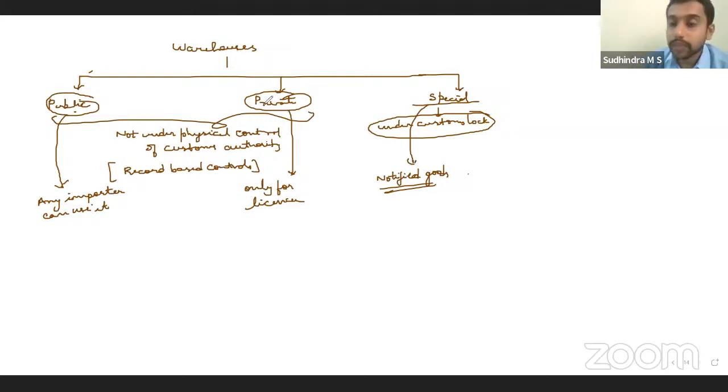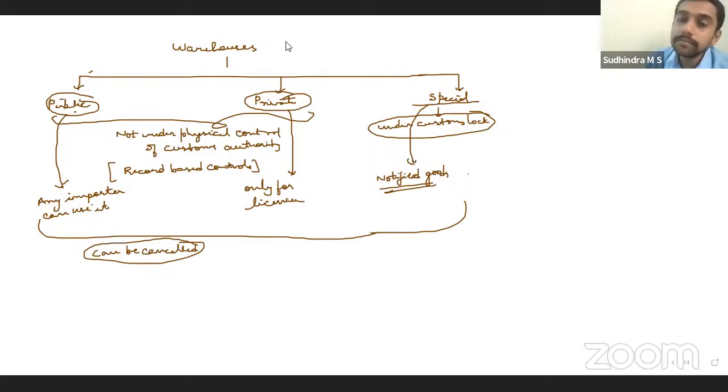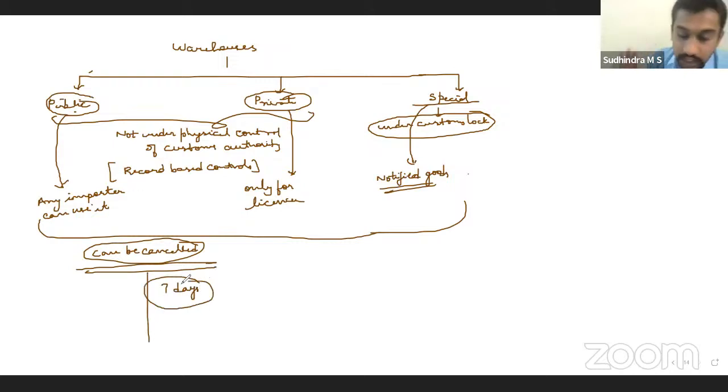Once you get the license to open these warehouses, it will be forever. There is no concept of renewal. However, that license can be cancelled. Again, it can be suo motu cancellation or cancellation by the licensee themselves. They can apply for cancellation. If I do not want the warehouse going forward, I can cancel it. Once it is cancelled, we cannot throw out all the goods inside at once. So you will be given 7 days time. Within 7 days, you have to remove all the goods inside that warehouse.